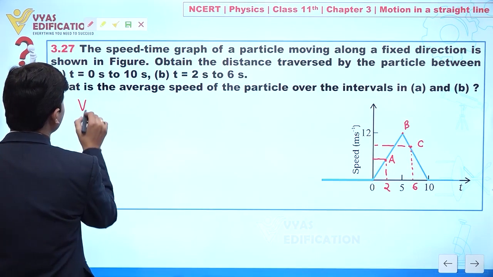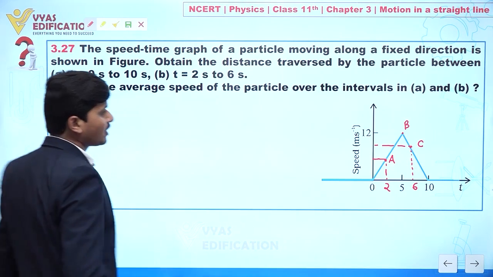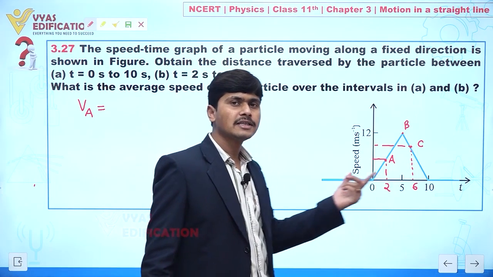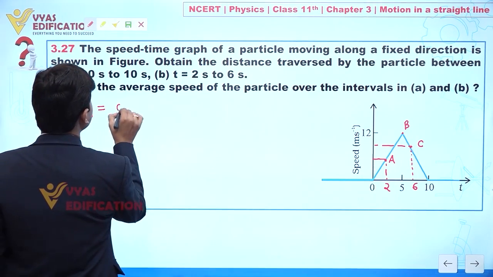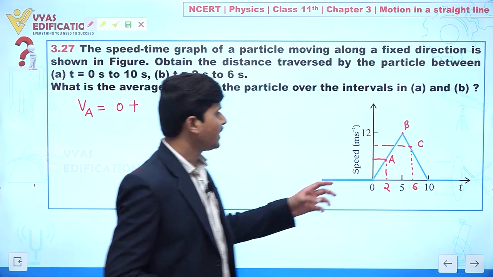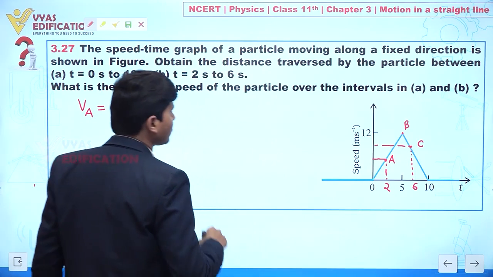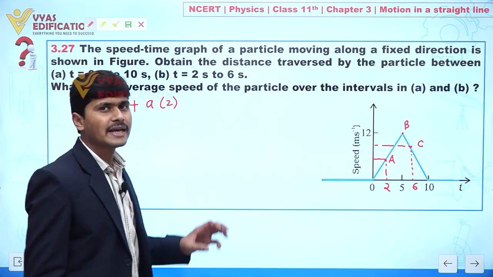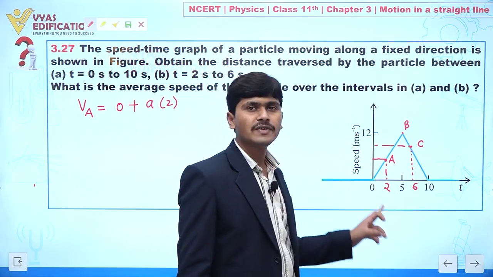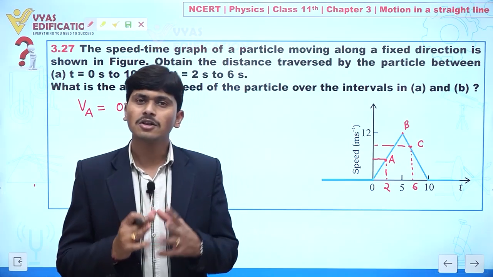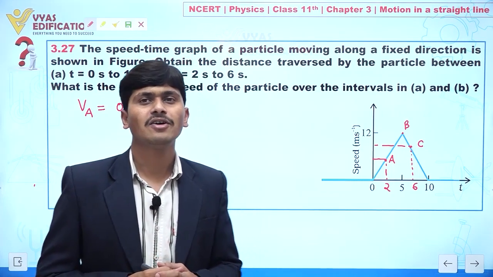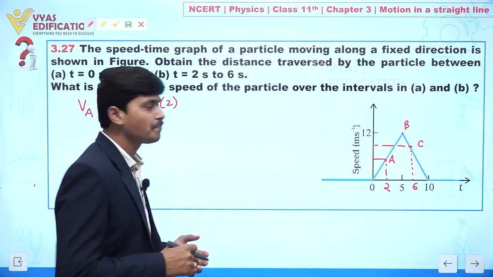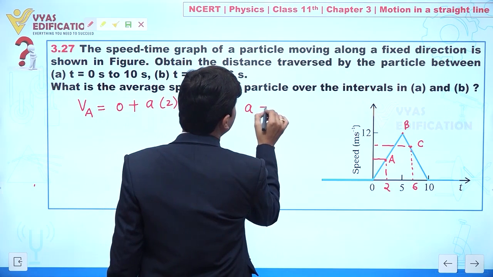First we will find velocity at A. Initial speed of the particle is given 0. So we can say this is 0 plus A into T. So total time, we can say A multiplied by 2. How can we find acceleration? Because this is a VT graph, if you find the slope of this VT curve, we can easily find acceleration.